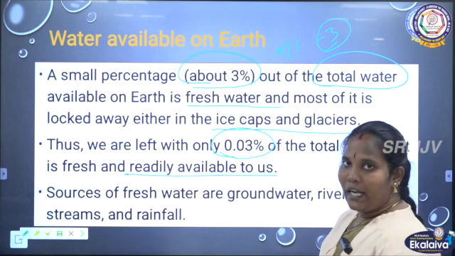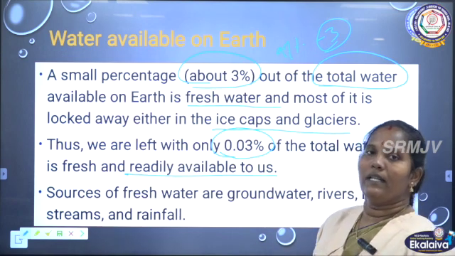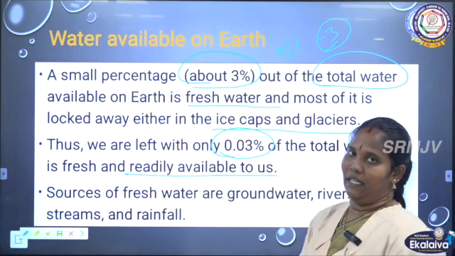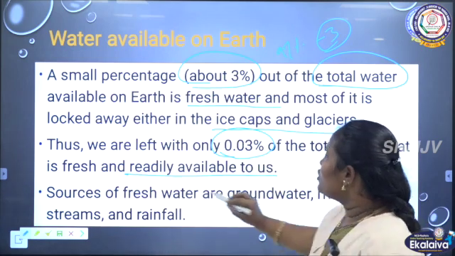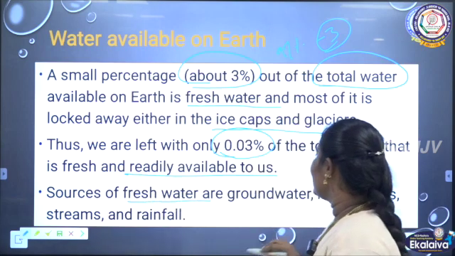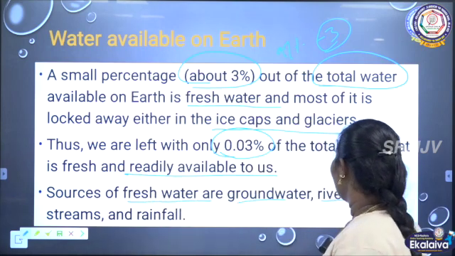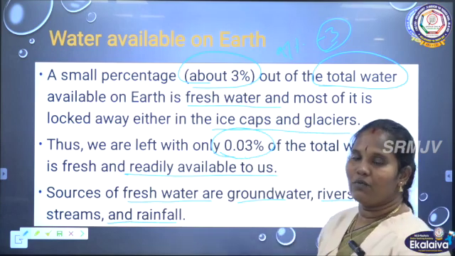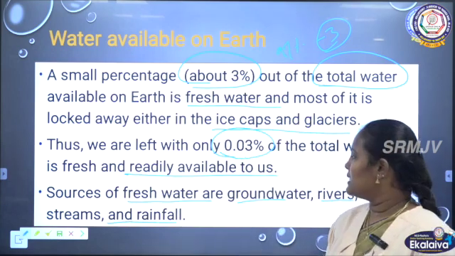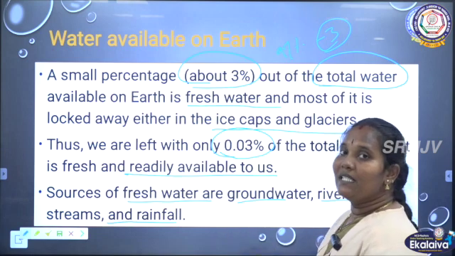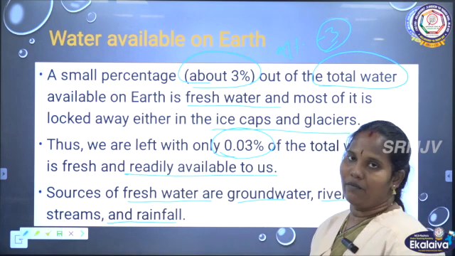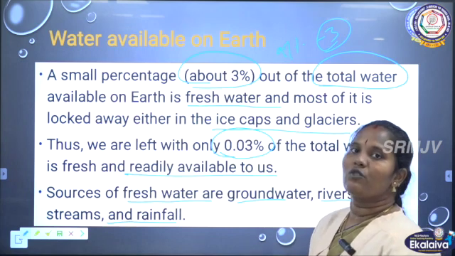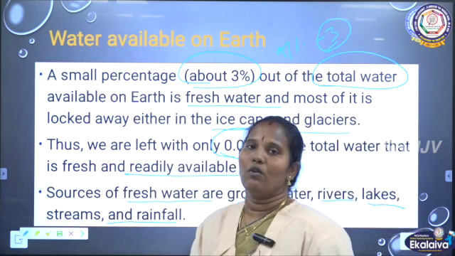So the readily available water we can get is only 0.03%. Clear? So the sources of fresh water are groundwater, rivers, lakes, streams and rainfall. From there only we can get fresh water. This fresh water we can use for all our purposes.